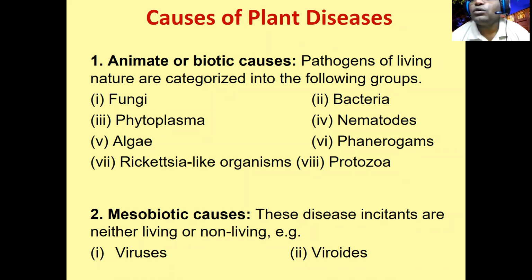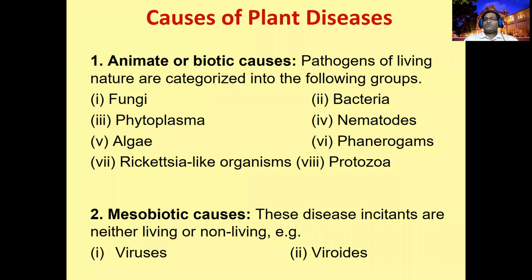According to the cause of the disease, if you are taking the biotic causes, there are several biotic causes: fungi, bacteria, phytoplasma, nematodes, algae, viroids, rickettsia and protozoa. All these organisms can cause diseases.